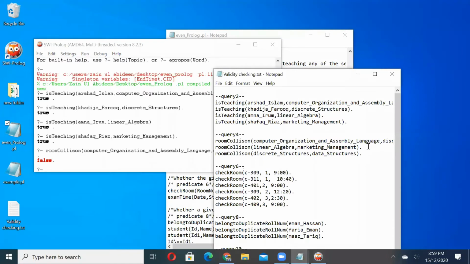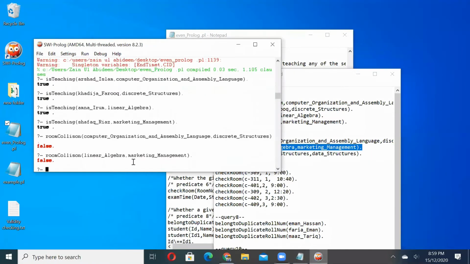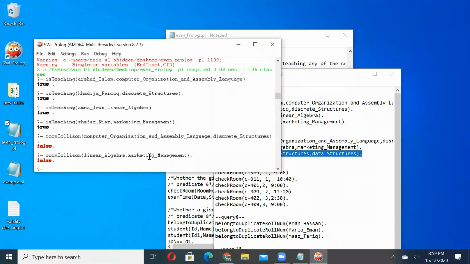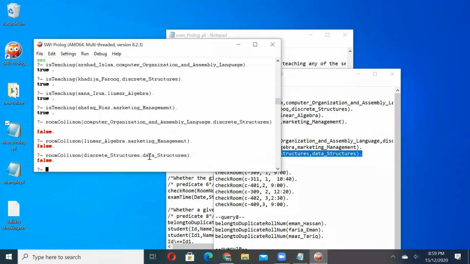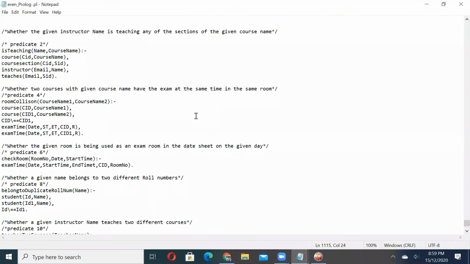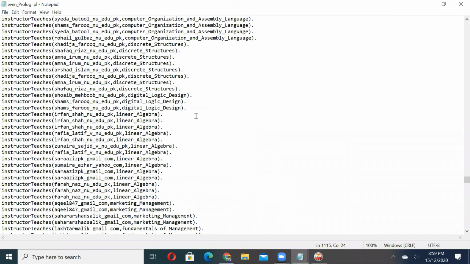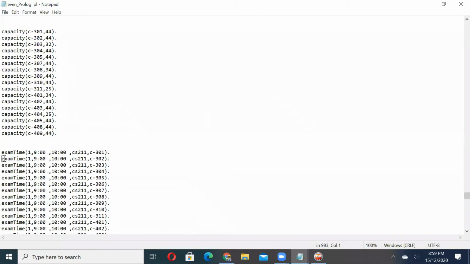Then we will check for the linear algebra and marketing management, which is also false. Then we will check for the room collision of discrete structures and data structures, which is also false. It will result in false every time we run it. So we will create a dummy to test the validity.